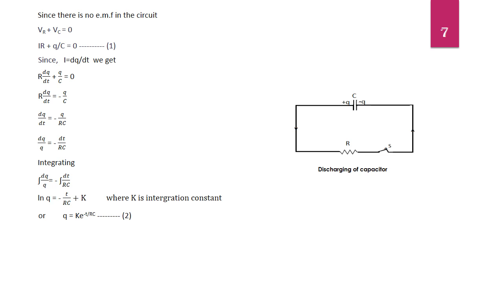A constant k is determined by applying initial condition when t equals 0, q equals q naught, because initially charge on capacitor is maximum. Hence, from equation 2, we get k equals q naught. Substituting for k in equation 2, we get q equals q naught into e power minus t by RC. This is the final expression for decay of charge. This expression shows that decay of charge is exponential, that is, the charge decreases exponentially.